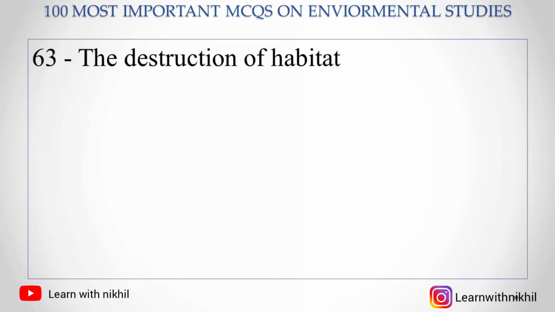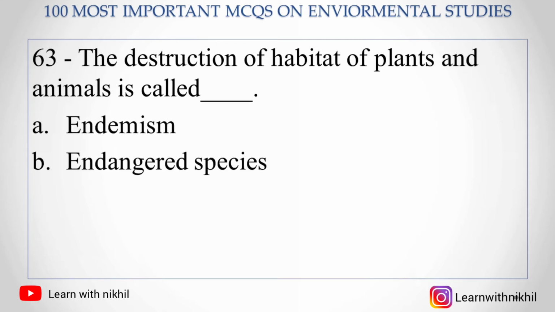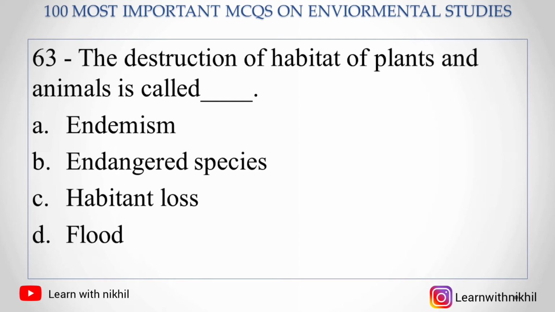Next, 63. The destruction of habitat of plants and animals is called: A. Endemism, B. Endangered species, C. Habitat loss, D. Flood. So the destruction of habitat of plants and animals is called habitat loss.